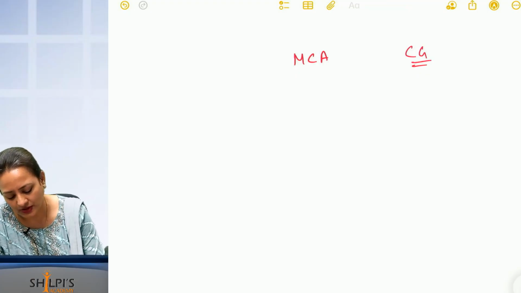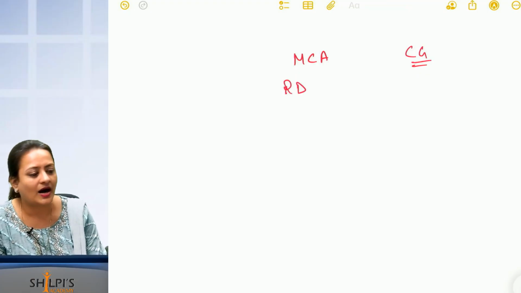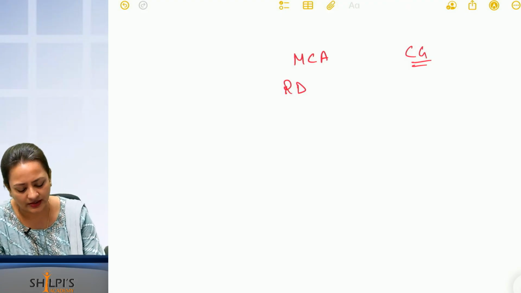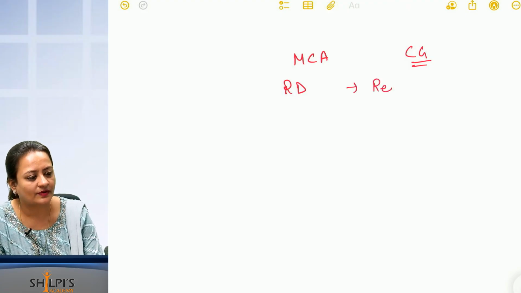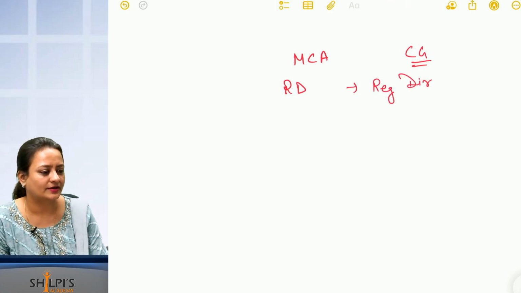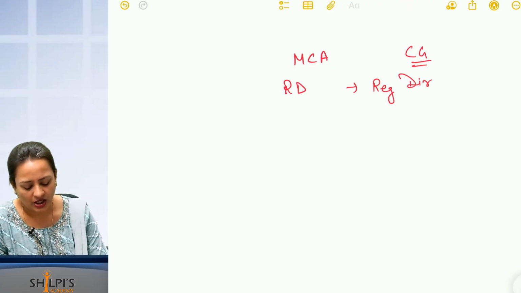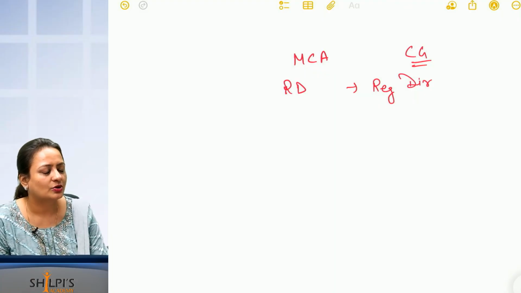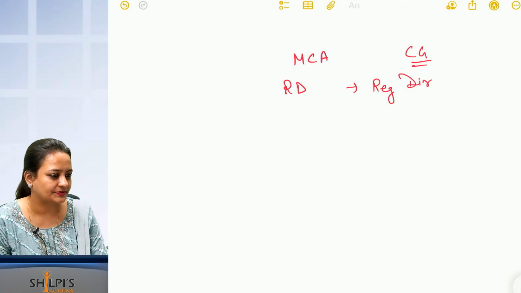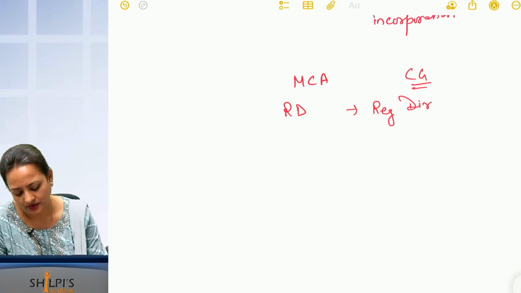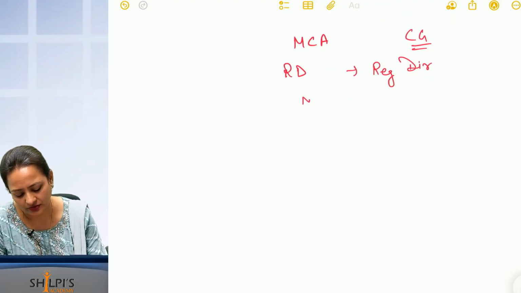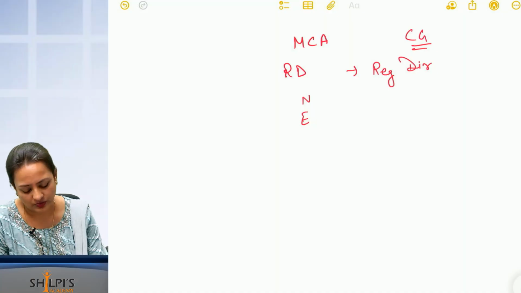So there is something called RD. What is the full form of RD? Regional Director. Okay, Regional Director. How many regional directors are there? A total of 7 regional directors. We have one for North, one in East, one in West, one in South.